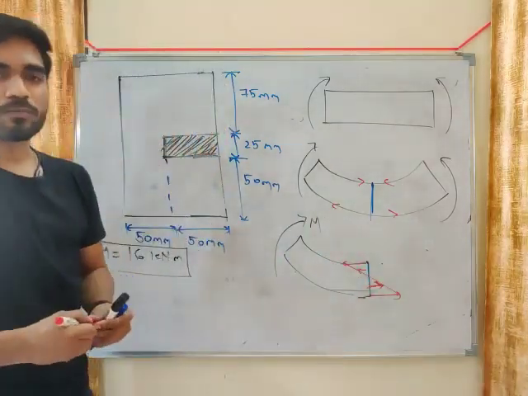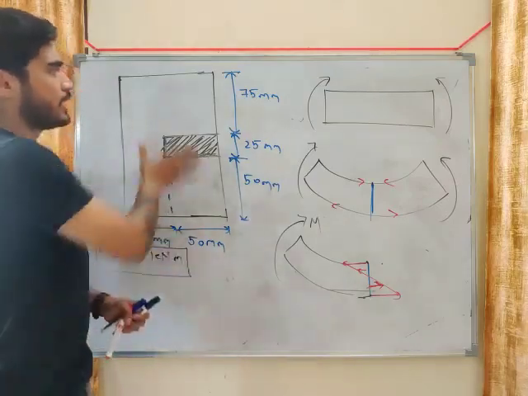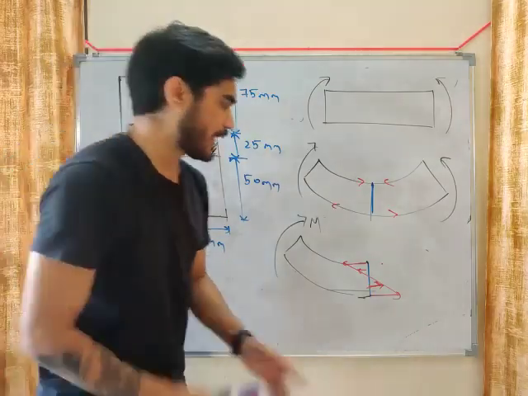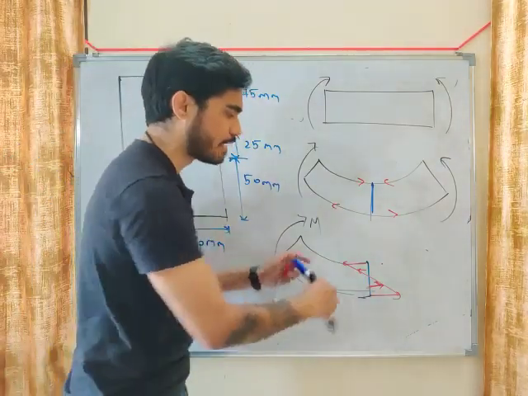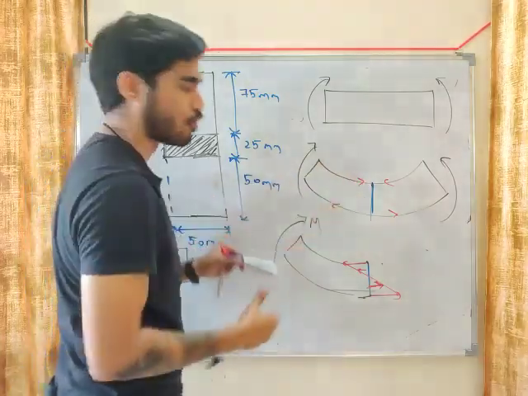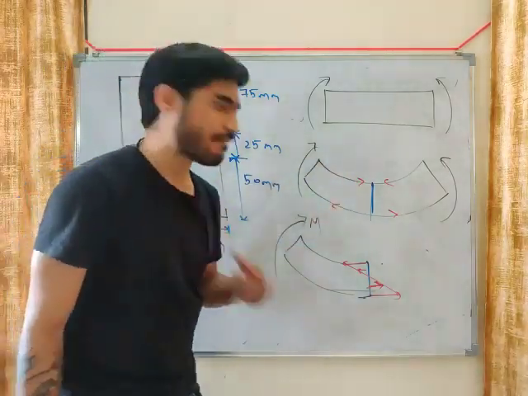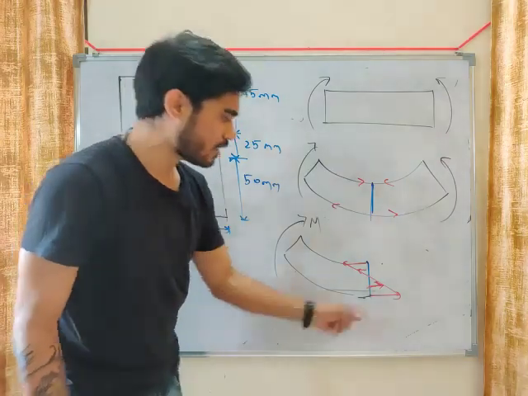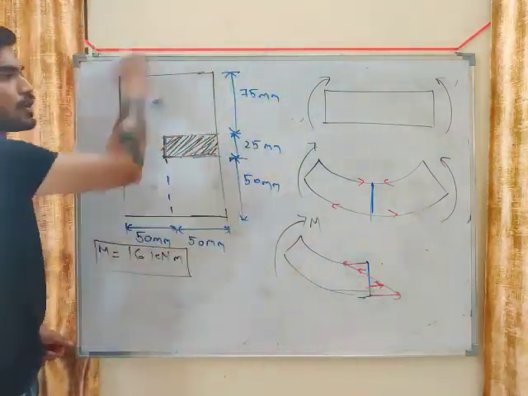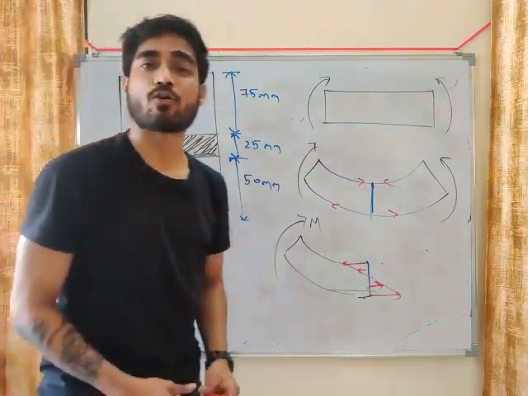Now, you don't need to calculate the total axial force. If you calculate total axial force, what you will get? Total axial force will be 0. This is axial force. Look at this. The force is developed in this direction. The total axial force developed in the cross section will be 0 because this will be tensile force, this will be compressive force. So the total force developed will be 0, but you don't need to calculate total force.